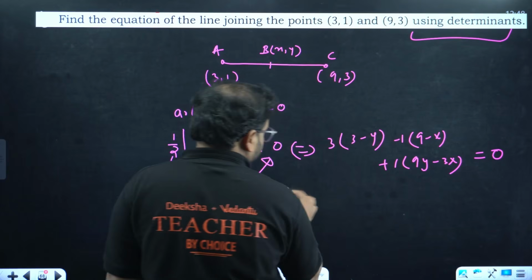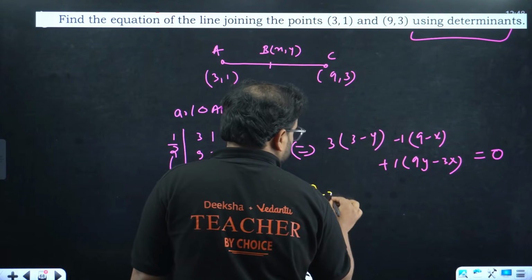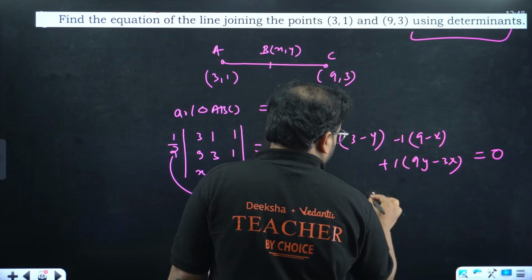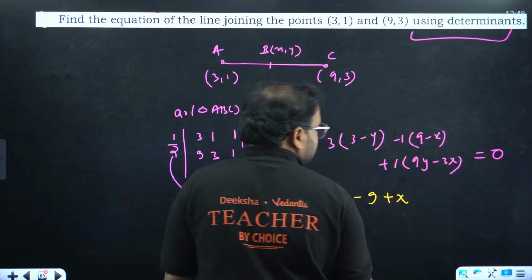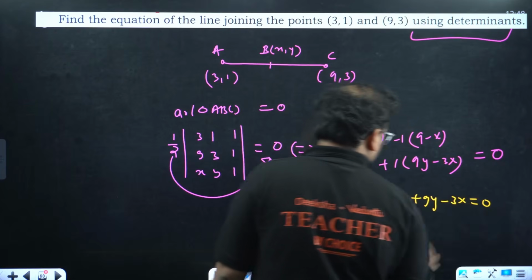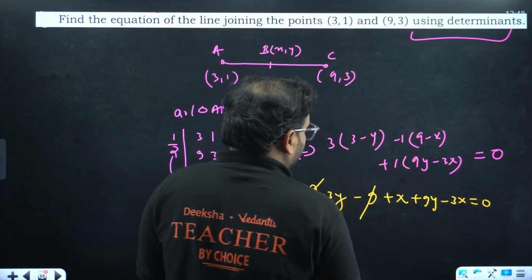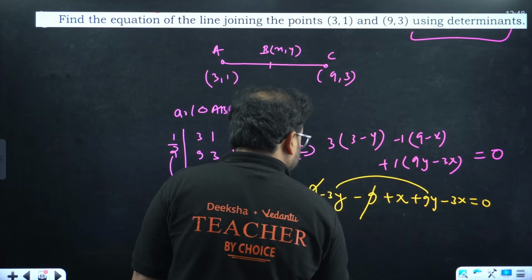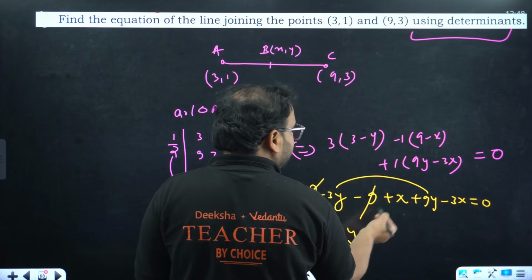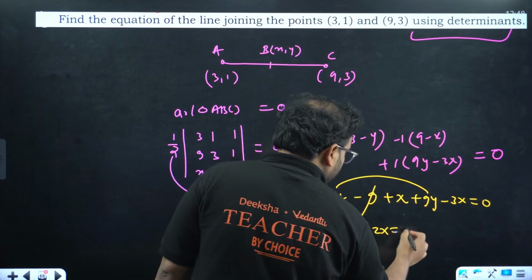Expand it. You're going to have 9 minus 3y minus 9 plus x plus 9y minus 3x equals 0. 9 and 9 cancel. You have 9y minus 3y as 6y, plus x minus 3x is minus 2x, equals 0.